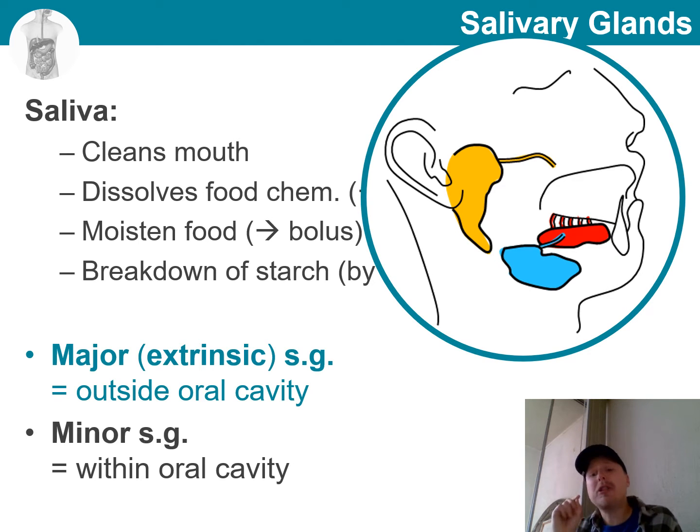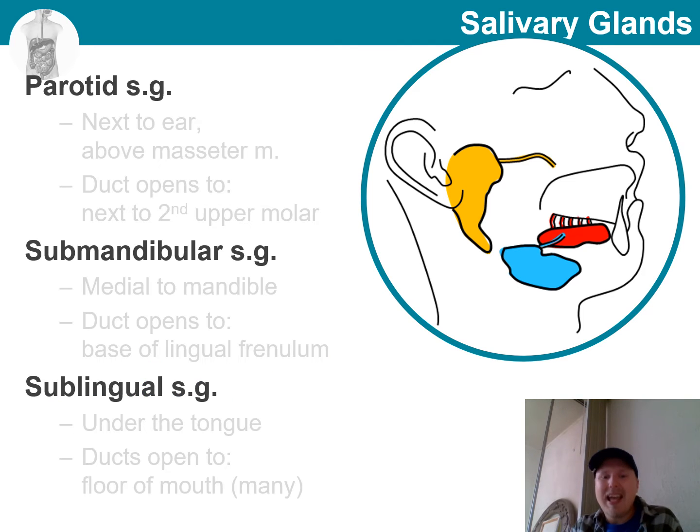And there are two types of salivary glands. Most of the saliva is produced by the major salivary glands, which are located outside the mouth. And then there are some minor salivary glands which do not contribute that much. We will be focusing on the extrinsic ones, so outside the mouth. These were the major ones. And we will use this listing to assist us as we review these.